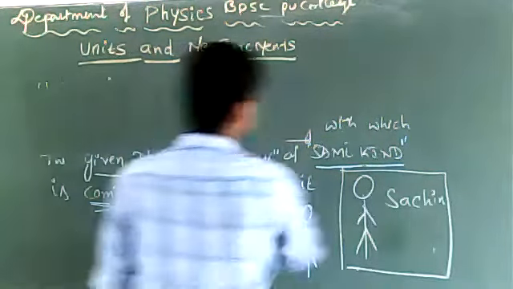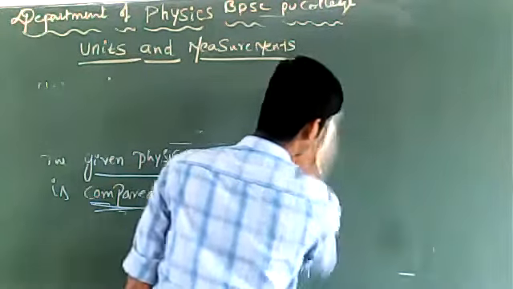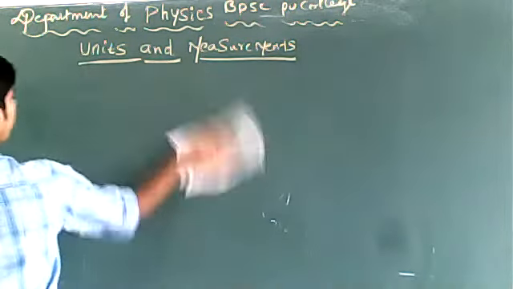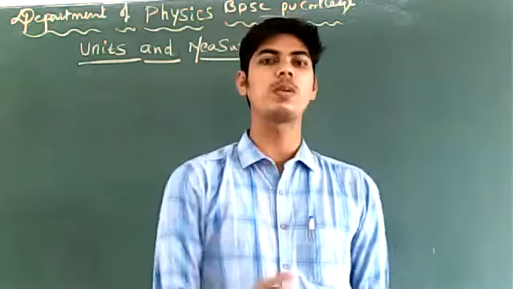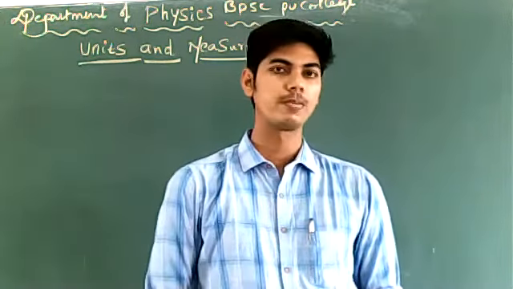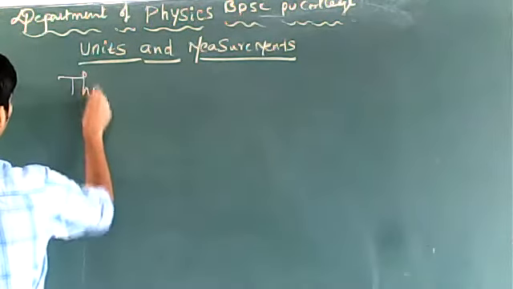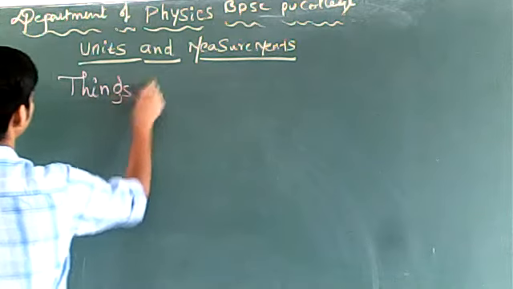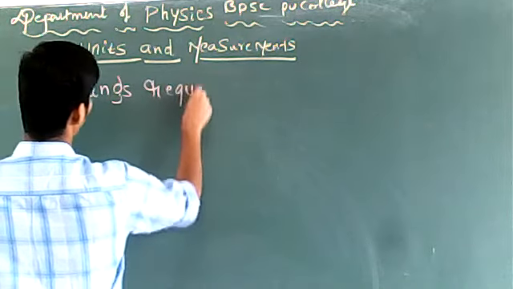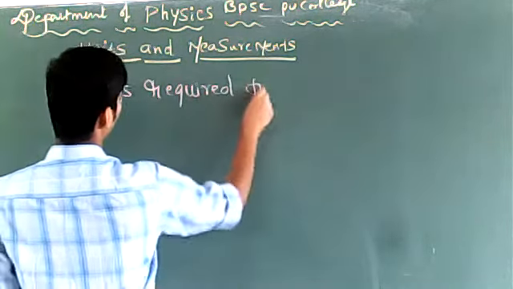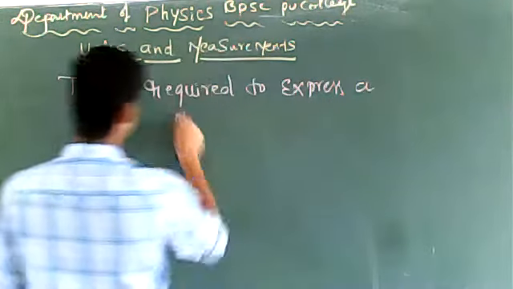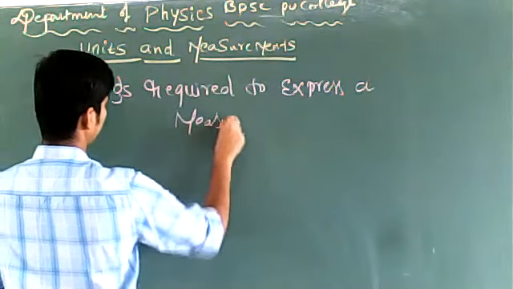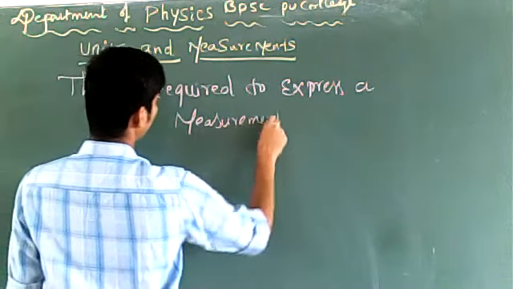After understanding what is unit of a physical quantity, we will now try to understand the things that are required to express a measurement. How do you express a measurement? That must be known. Things required to express a measurement.